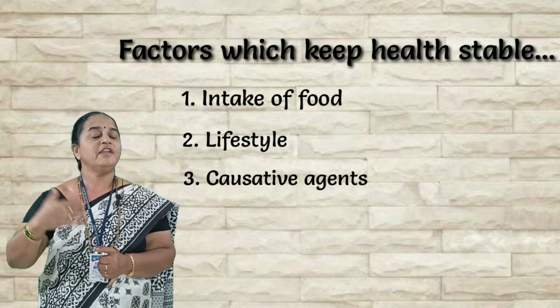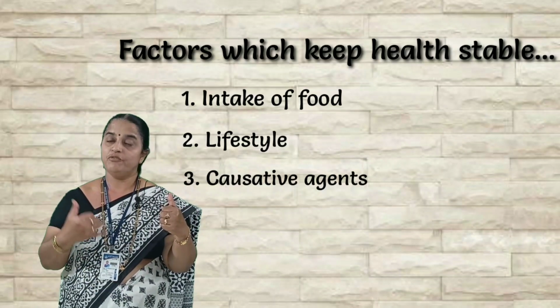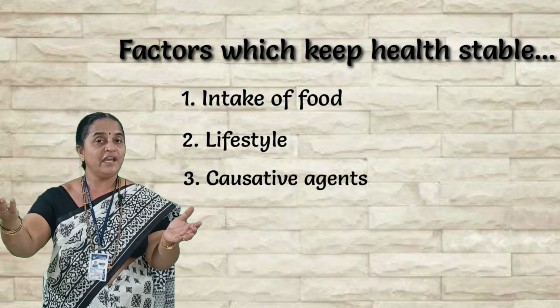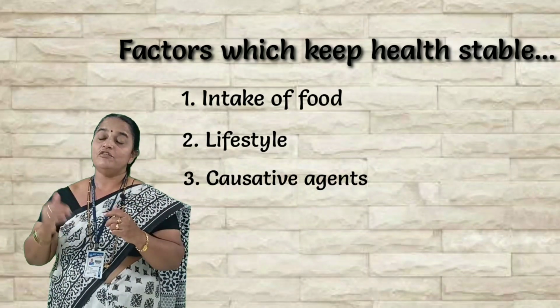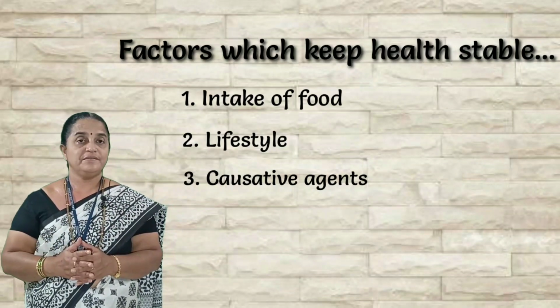So three factors will affect our health. One is intake of our food, second is our lifestyle, our approach towards life. This also includes the addictions, and third is the pathogens.